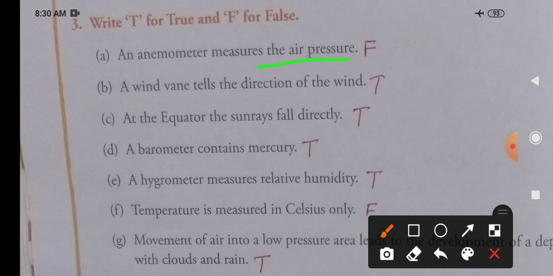Next one, number D. A barometer contains mercury. Yes, barometer here means the mercury barometer. So the barometer will contain mercury in it. Fine, so that is a true statement. Number E. A hygrometer measures relative humidity. That is also true. A hygrometer will measure the humidity or relative humidity.